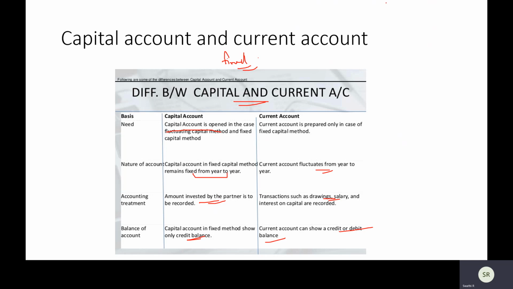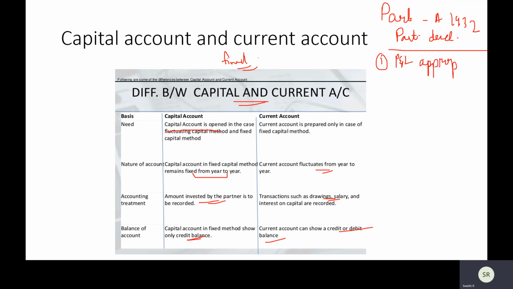So with this, just again revising, we first learned about what is partnership, what is the Partnership Act of 1932 it comes under. The most important thing, your partnership deed, is there in the other video. Now in this part, what all did we see? We saw what is the P&L appropriation account. What do you mean by appropriation? And second, we spoke about capital accounts. Capital accounts are generally distributed into two. First is your fixed capital account and the second is your fluctuating capital account.